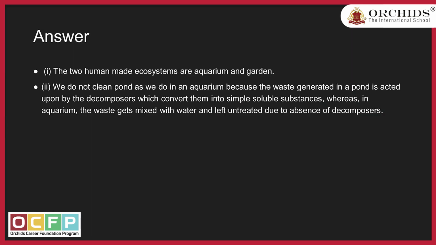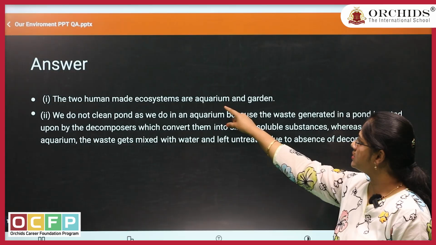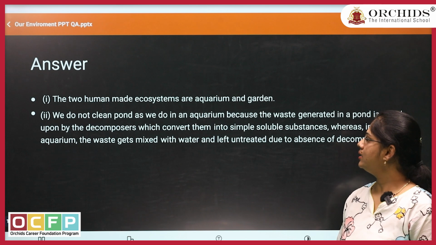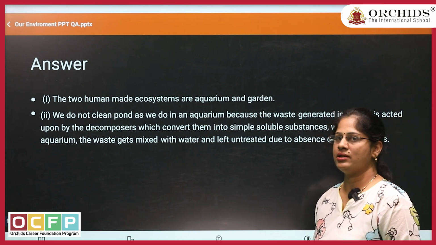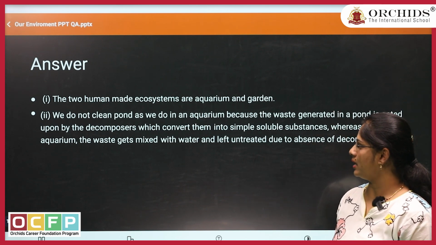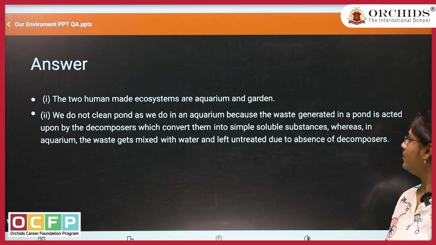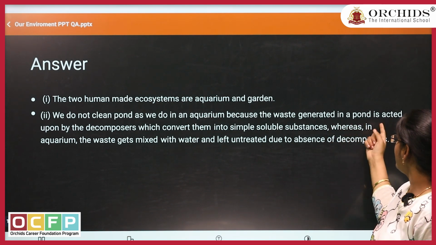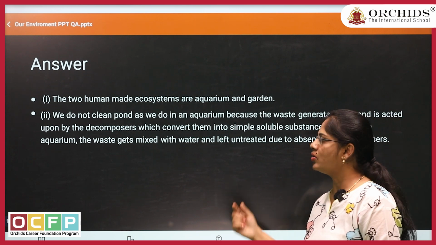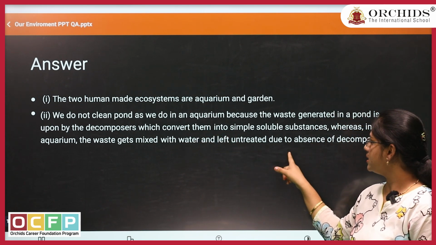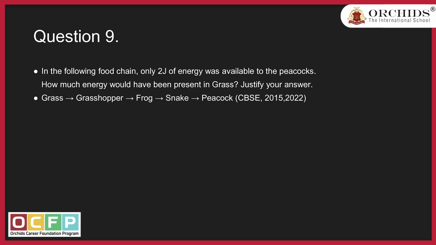So I'll read out the second question, because as we have already discussed, aquarium and garden come under human, means artificial, ecosystem. Let us discuss the second one. We do not clean a pond as we do in an aquarium, because the waste generated in the pond is acted upon by the decomposers, as I explained, whereas decomposers are absent in the aquarium. So we need to clean it on a regular basis.